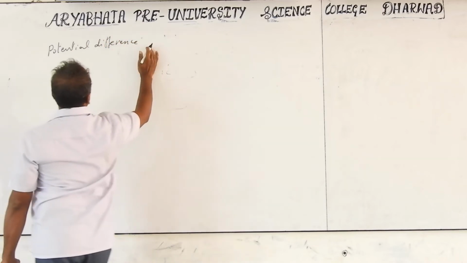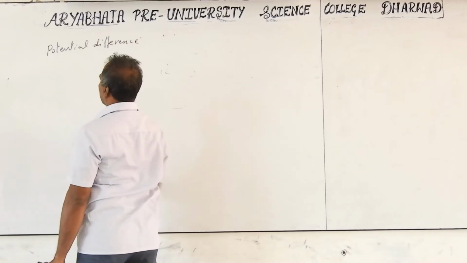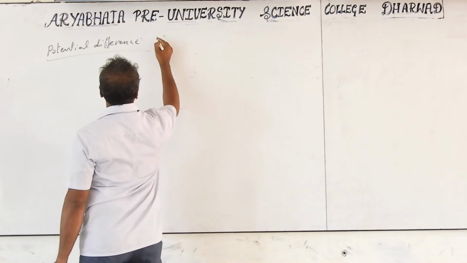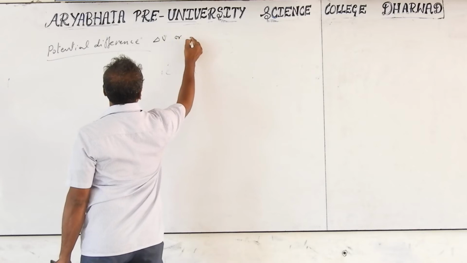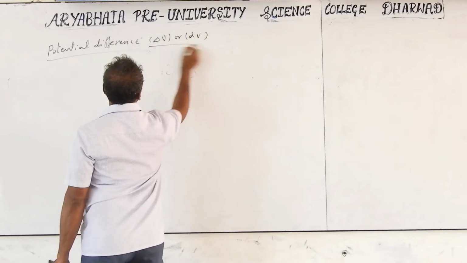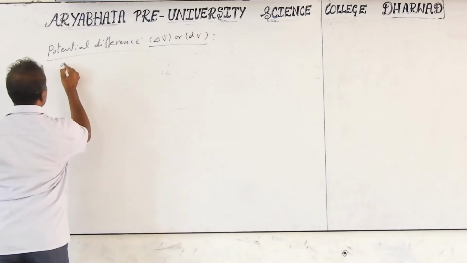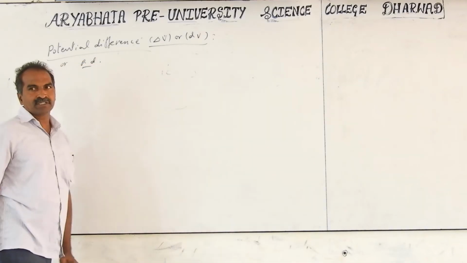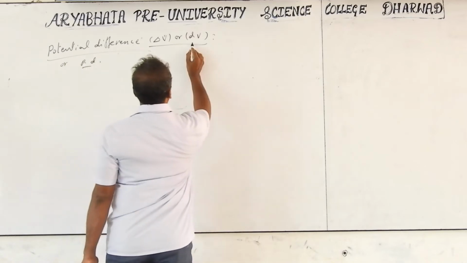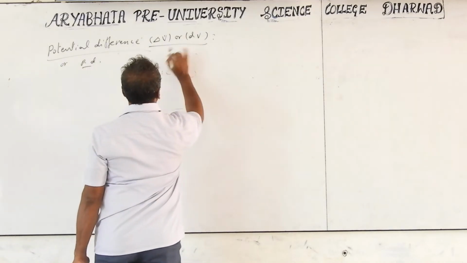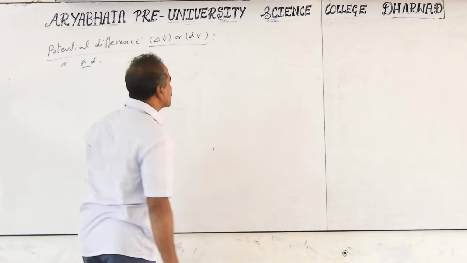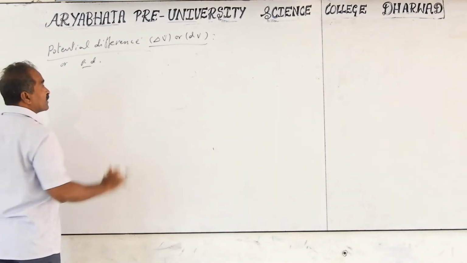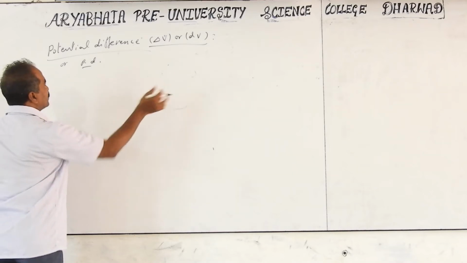Potential difference. Its symbols: we may take potential difference as P.D., or as delta V or dV. These are the symbols used generally, or we can also use the symbol P.D. P.D. indicates potential difference, the short form. dV is a differential form. Delta V or dV means what? V2 minus V1, final minus initial. They don't ask you the definition alone, but they will ask the limits of this, and they are going to implement and apply potential difference.